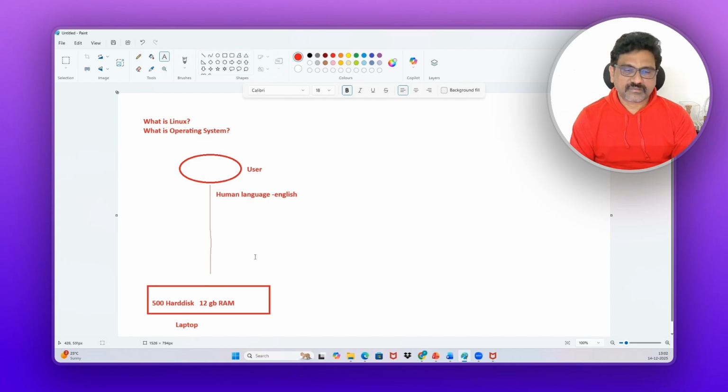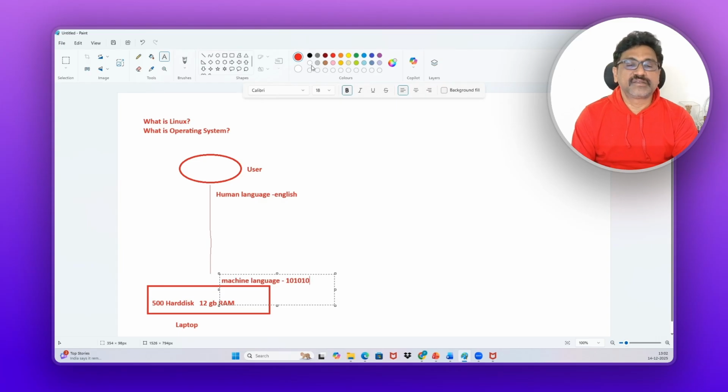Now, somebody should be there to translate your English language into machine understandable language, because this is the machine. It will understand only machine language. So what is that machine language? 1001, binary. Fine. So somebody should be there to translate this human understandable language into machine understandable language.